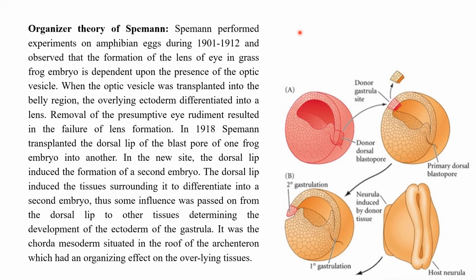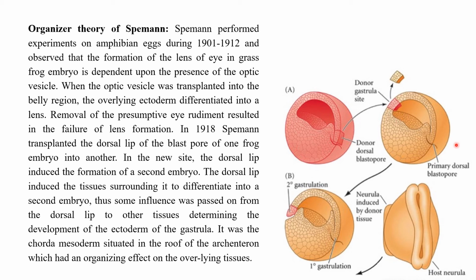In 1918, he transplanted the dorsal lip of the blastopore. You can see here, this is the gastrula of the frog, and there is an opening called the blastopore, and just above the blastopore there is a place called the dorsal lip. The dorsal lip of the blastopore was removed from one frog embryo, and he transplanted it into the embryo of another frog, on the region which is supposed to become the ventral surface in the future. Okay, this place.